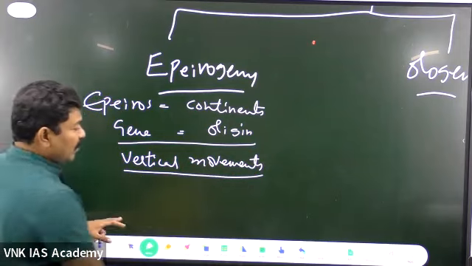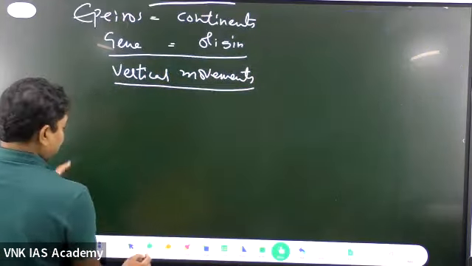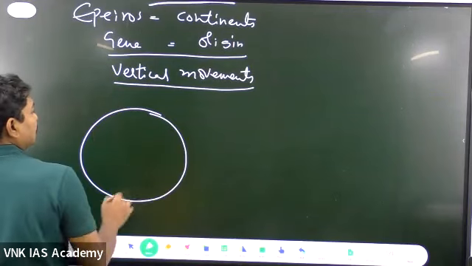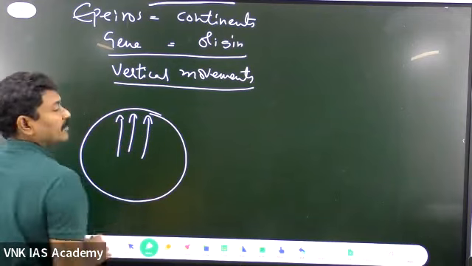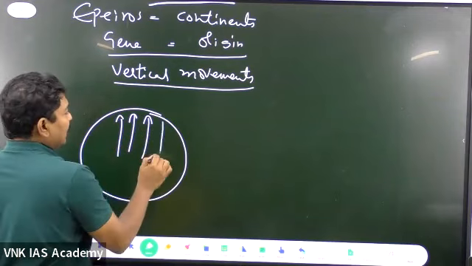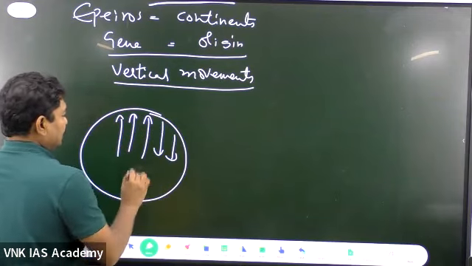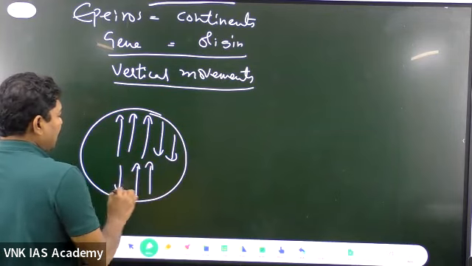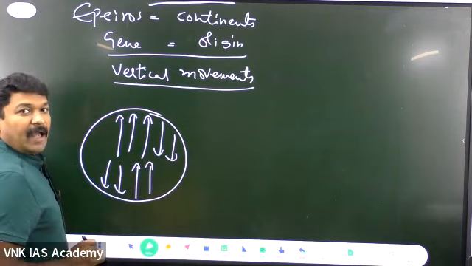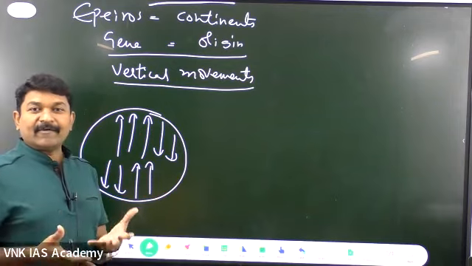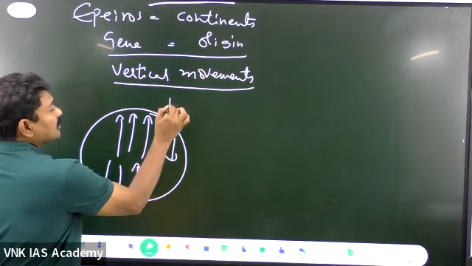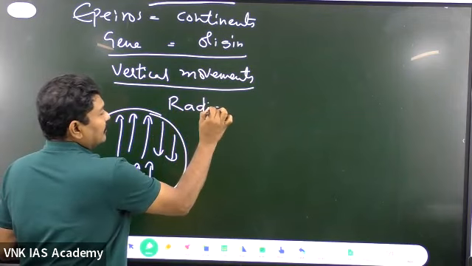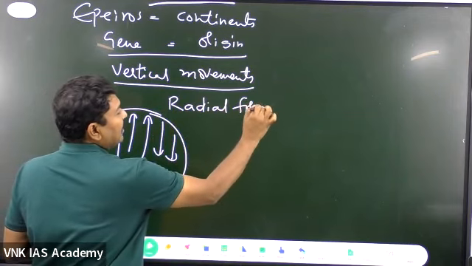Because of vertical movement, meaning what? Whenever the earth is like this, the forces are acting vertically like this. It can be vertically up or vertically down. As these forces are acting either vertically up or vertically down, they are also called radial forces.